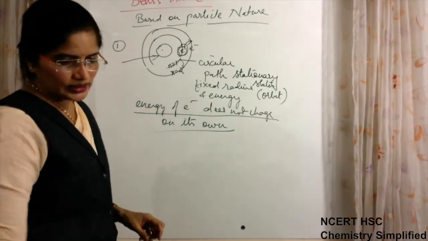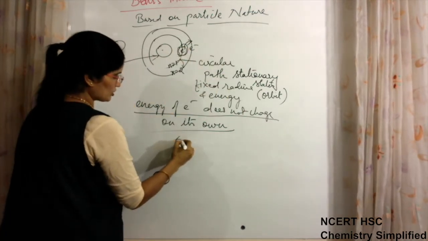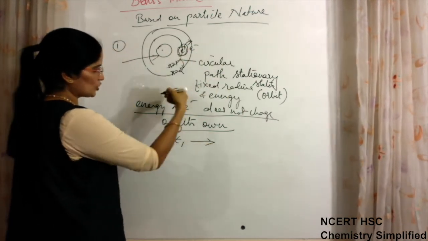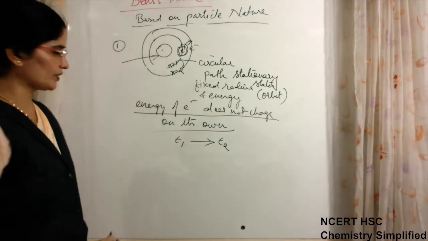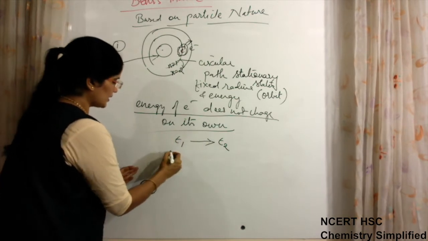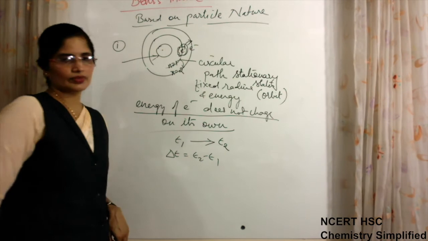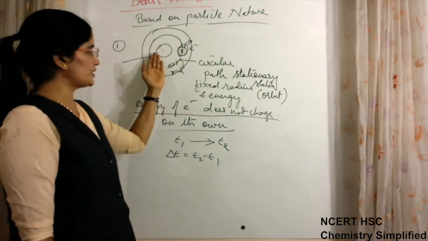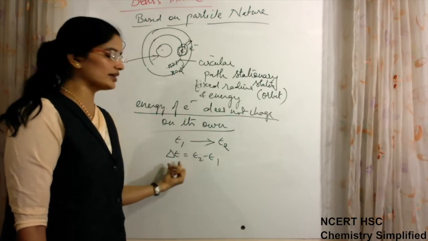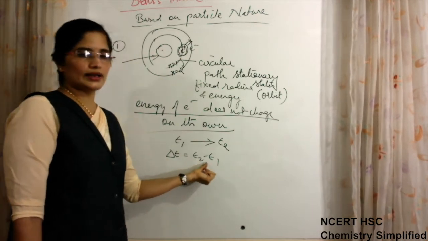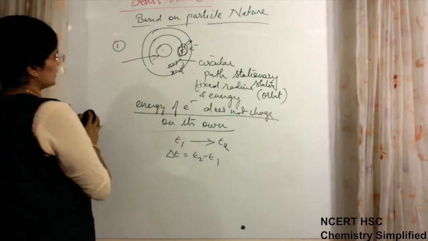Then according to it, suppose the energy of the initial level was E1, and when the electron absorbs energy, it acquires energy E2. And when it comes back, the change in energy will be E2 minus E1. When it returns to its original ground state, it will emit radiation E2 minus E1. Clear? Next point.